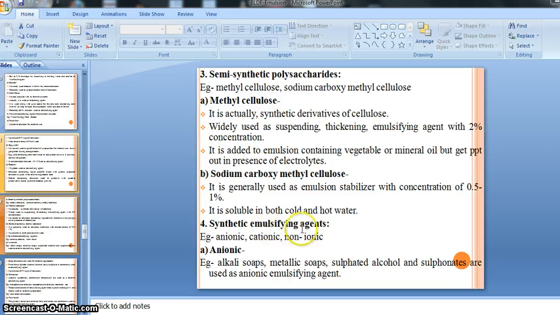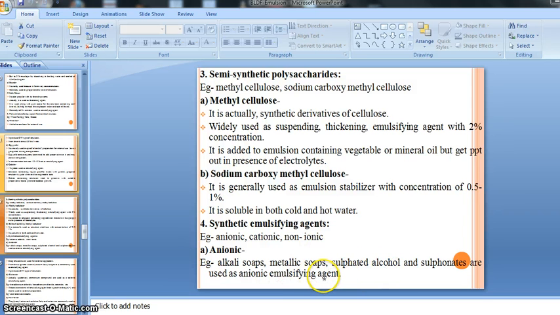That is, synthetic emulsifying agent, semi-synthetic polysaccharide, that is methyl cellulose and sodium carboxymethyl cellulose. These are derivatives of cellulose, right? These two kinds of cellulose are generally used as emulsifying agents. Then the synthetic emulsifying agents, meaning man-made, are anionic, cationic, and non-ionic, in which we already discussed the anionic. That is, the agent has a negative charge, and alkali soaps, metallic soaps, sulfated alcohol, then sulfonates act as anionic kinds of emulsifying agent, right?